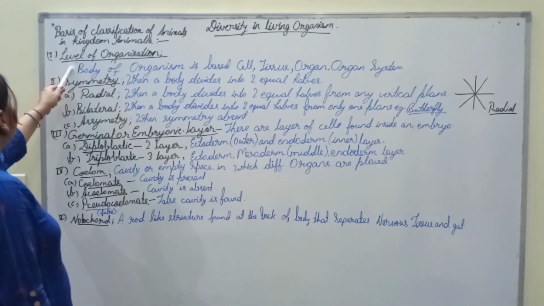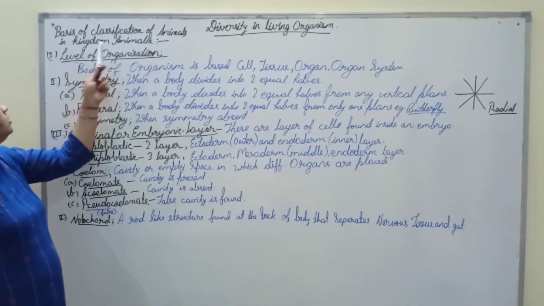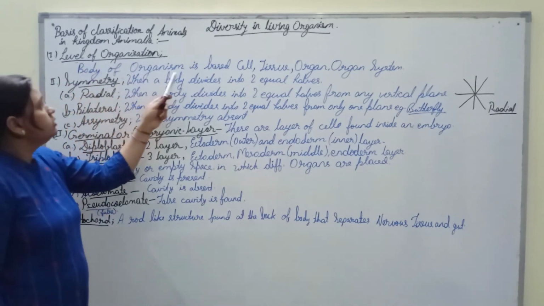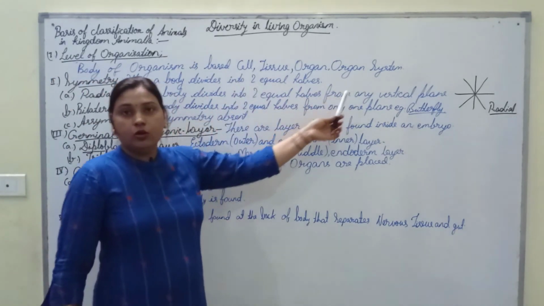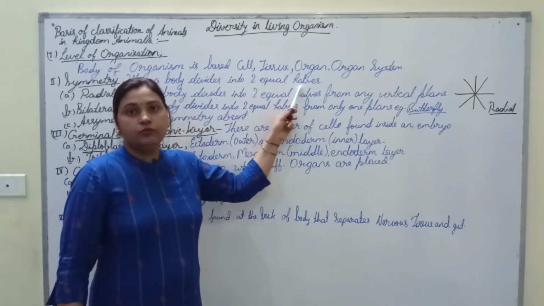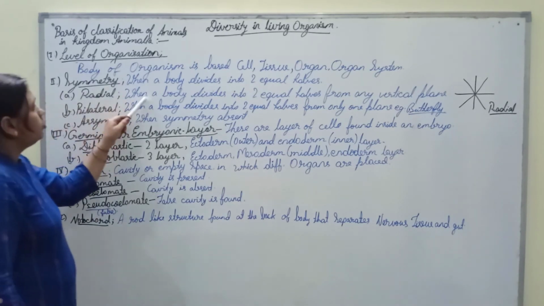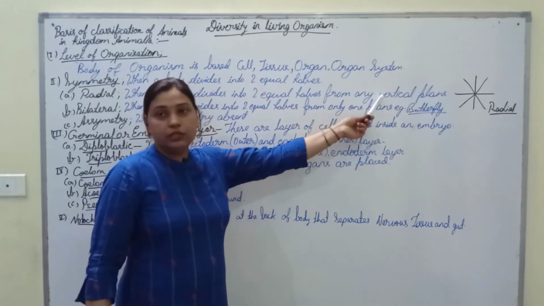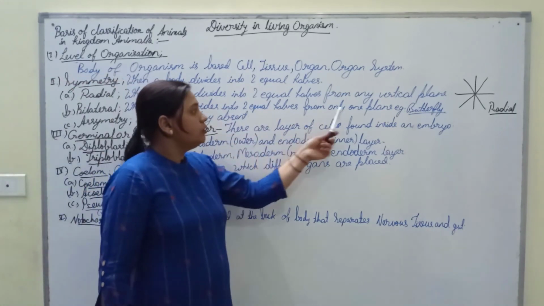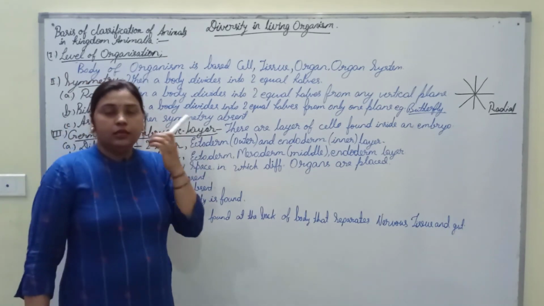Now let's have a quick recap of what we have learned. The first criteria for the further classification of animals in kingdom Animalia is level of organization, in which the body of the organism is based on cell, tissue, organ or organ system. The second criteria is symmetry. When a body divides into two equal halves, it is called symmetry, and this can be of three types: radial, when a body divides into two equal halves from any vertical plane; bilateral, when a body divides into two equal halves from only one plane; and asymmetry, when symmetry is absent.